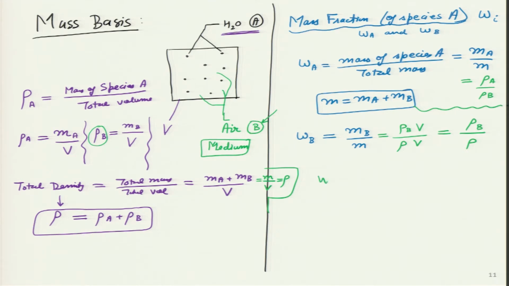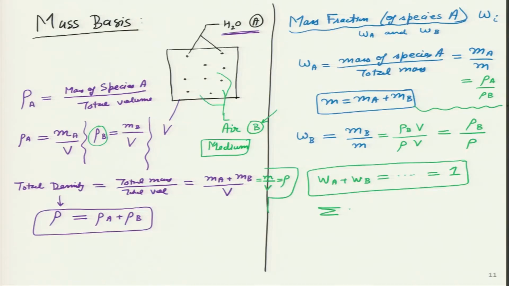Now, if I ask the student what is W_A plus W_B equal to, so if you do some particular arithmetic over here, after that what we will achieve is that the mass fraction turns out to be 1. What happens if we have more than 2 species inside that container? For example, in this room, if instead of just water vapor and air, we also add some helium, some neon, some other gases as well.